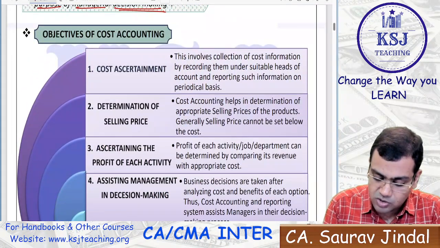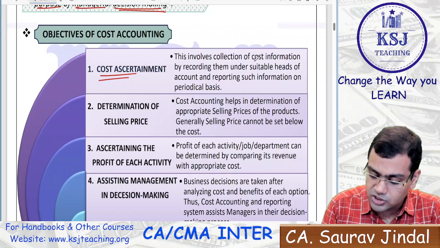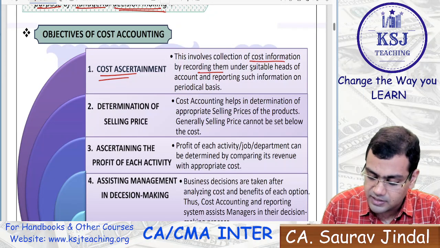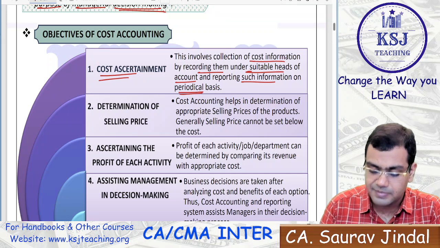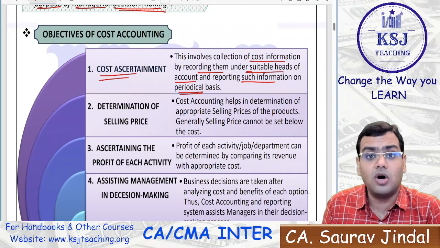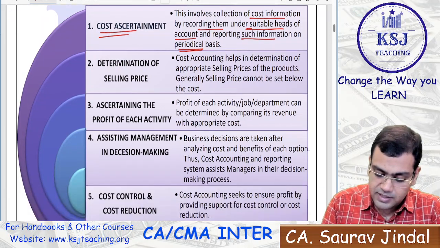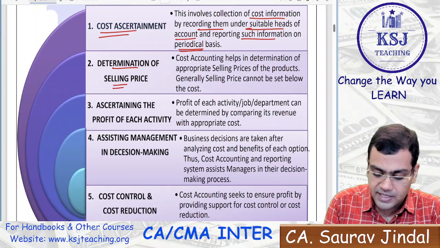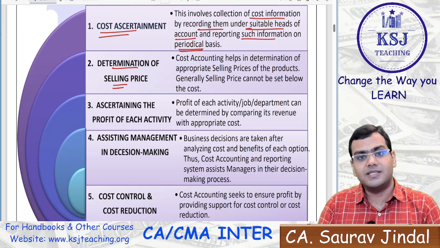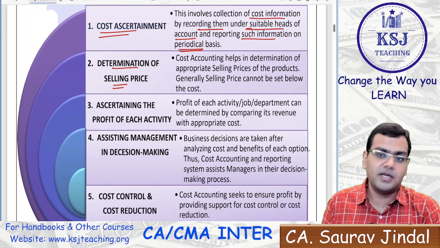So the first thing is cost ascertainment. It involves the collection of cost information by recording it under suitable heads of account and reporting such information on a periodical basis, so that you can ascertain the cost being incurred on the manufacturing of a particular product. And determination of selling price: if you are not able to set the selling price, how will you sell your product in the market?